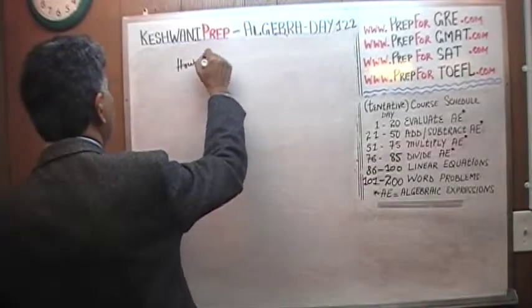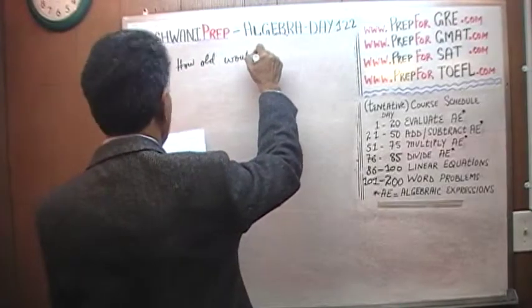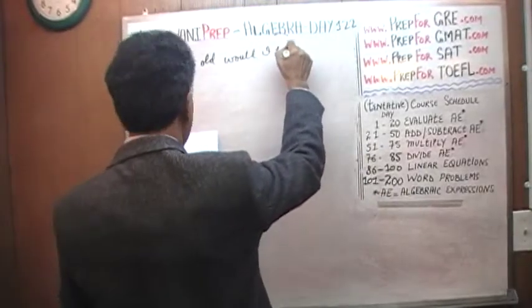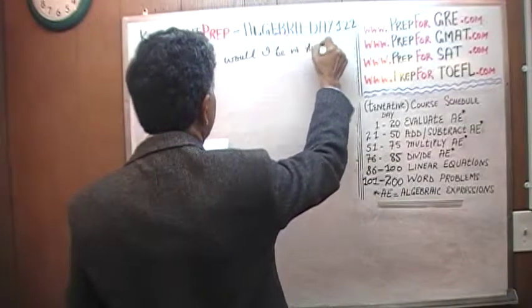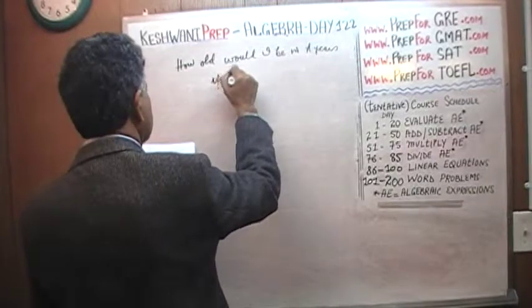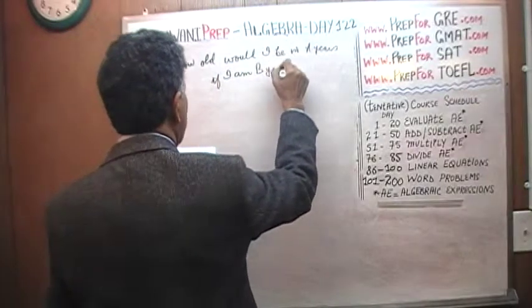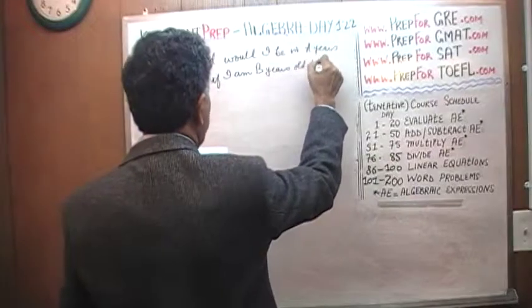Here's the next question. How old would I be in A years if I am B years old today?